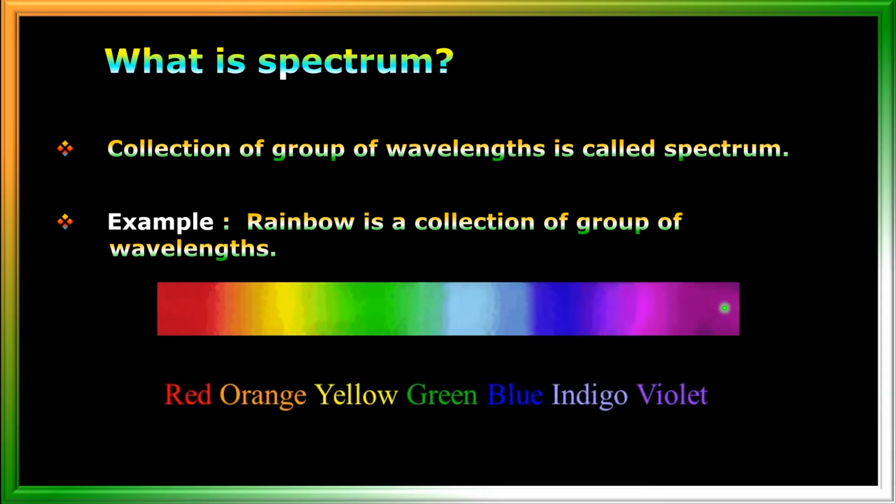See here, this is an example for spectrum, and in this 7 colors have been arranged. So each color has a different wavelength. Red color has one wavelength, orange color has one wavelength, yellow color has one wavelength. Like that, all these colors have been arranged here. So this is an example for a spectrum.